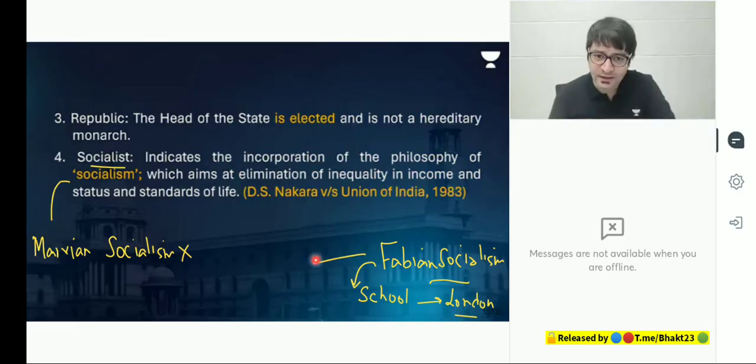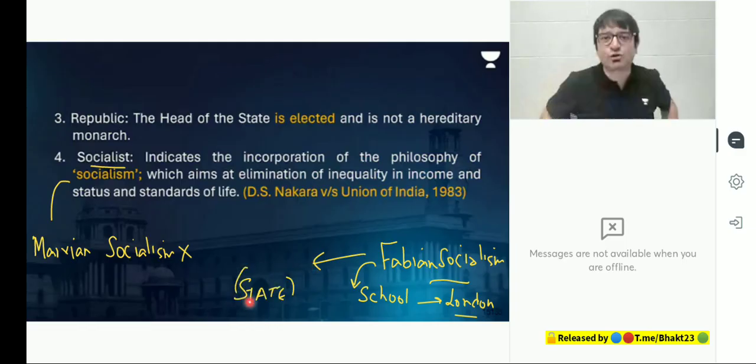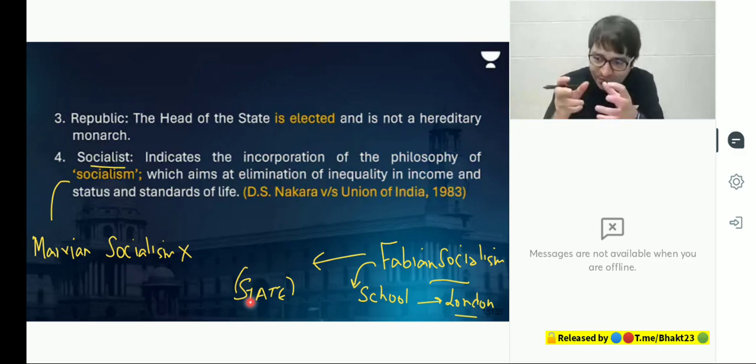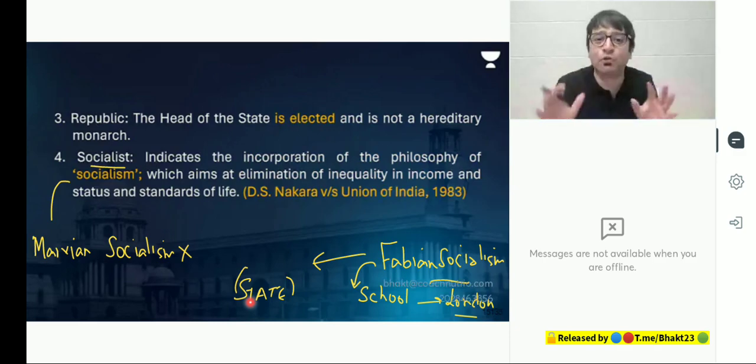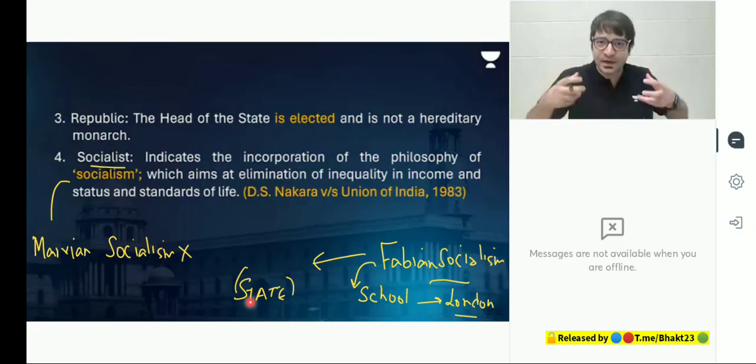Fabian socialism said, we agree with the objective of Karl Marx that you want to reduce inequality. You want to bridge the gap between the rich and the poor. For that, we don't need a bloody revolution. For that, the state will take its role. The state will ensure that those who do not possess anything will be provided some scholarships, some subsidies. They will be provided capital so that they can also lift themselves. We don't need a bloody revolution to bridge this gap between the rich and the poor, to reduce inequality in the society. We need a strong government, a capable government, which through its policies would result in bridging this gap between the rich and the poor.